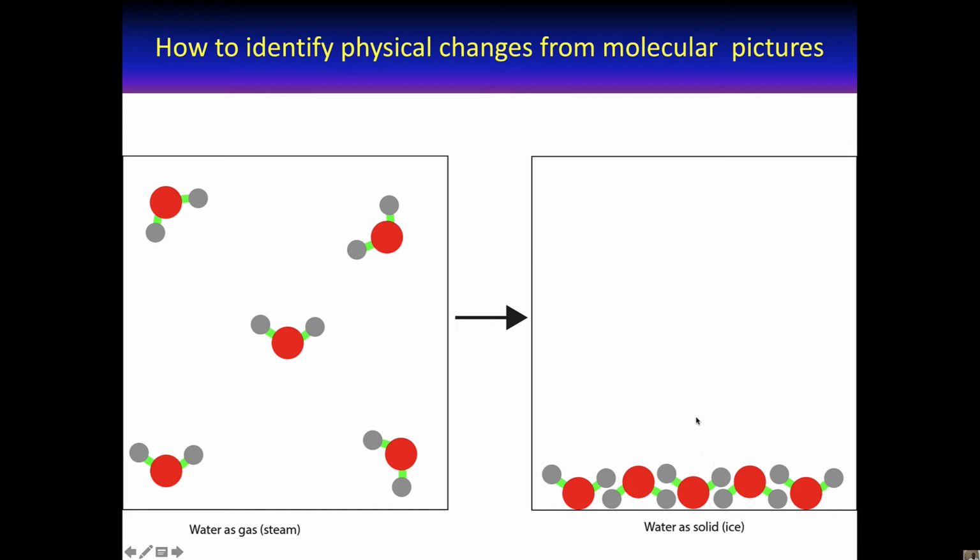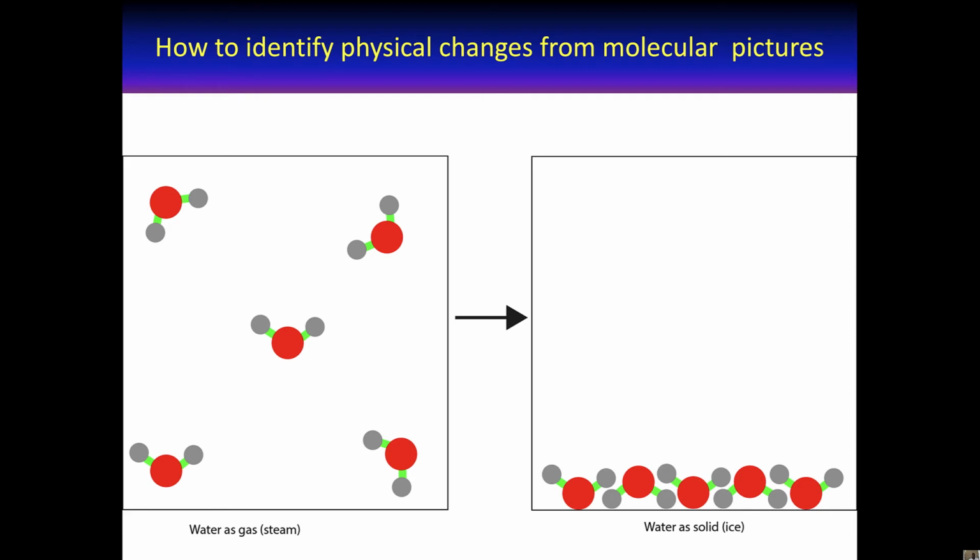So as you can see, the water molecules you find in the gaseous state are the same water molecules we find in ice. So we haven't really made anything new. The only difference is that the water molecules in the solid are much closer together than in the gaseous state. So we say the attractive forces between water molecules in the solid are much stronger than the attractive forces between water molecules in the gaseous state. The reason the gaseous state has weaker attractive forces is because the water molecules have lots of kinetic energy, so they're always moving about with little attraction for one another.